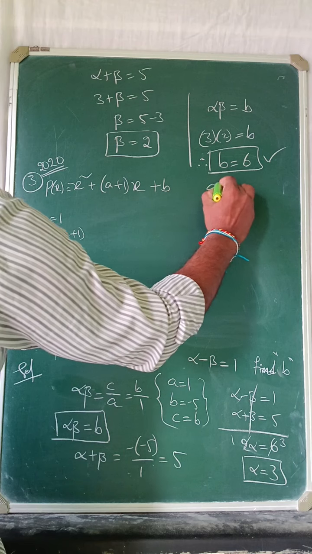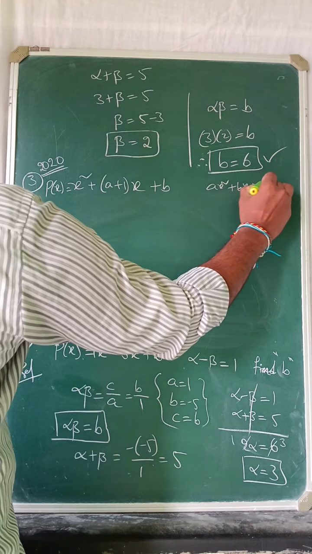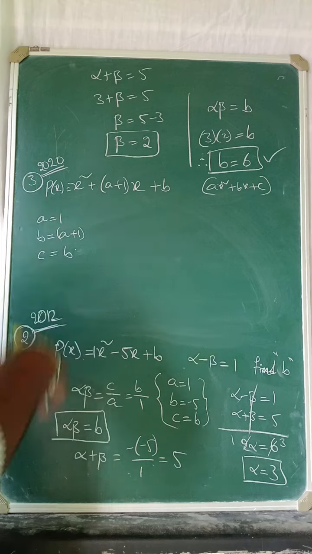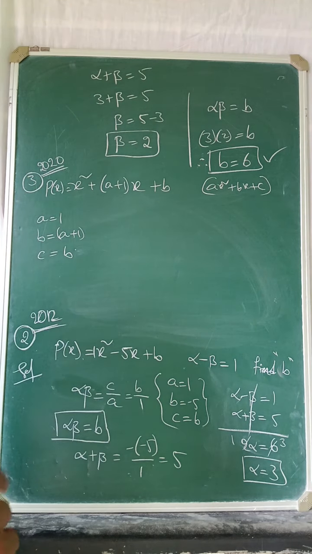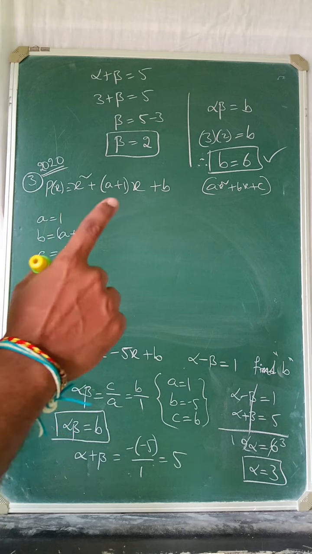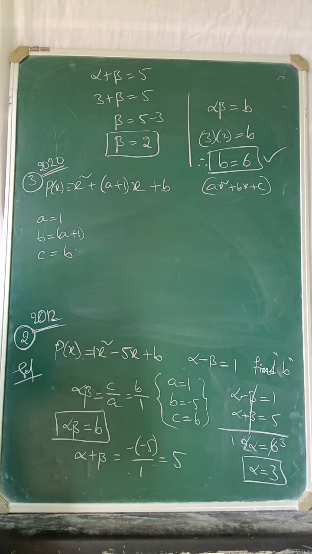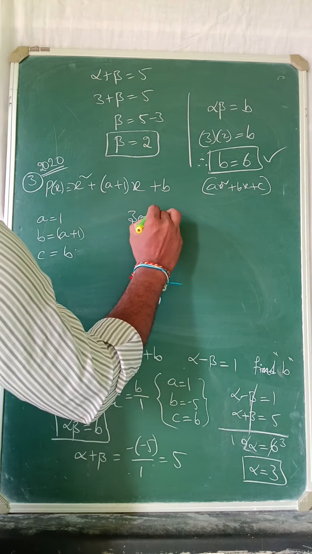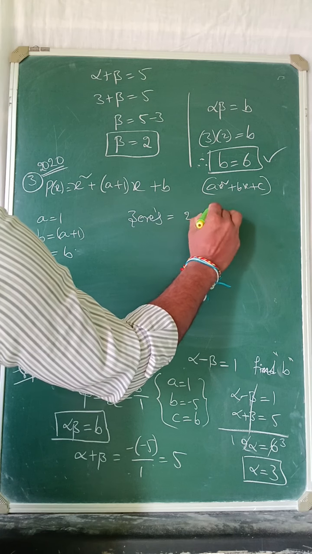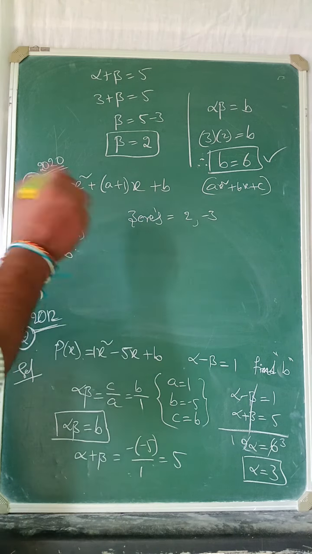Already we know the ax square plus bx plus c form. Compare: x square coefficient is a, x coefficient is b, constant term is c. And the zeros of the quadratic, they already gave: zeros are 2 comma minus 3.